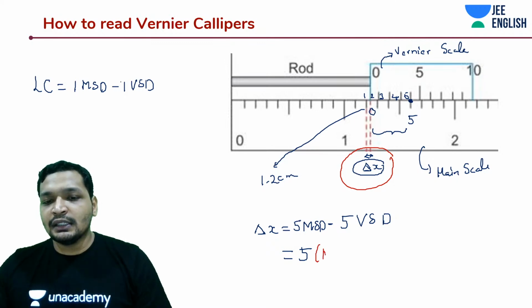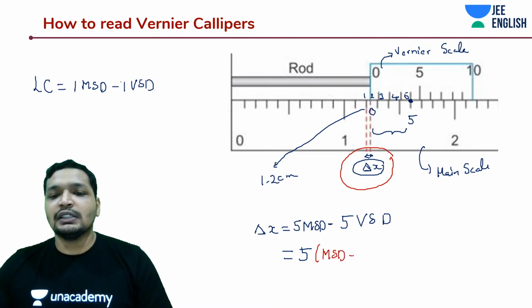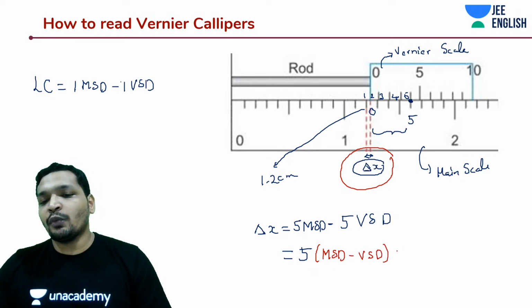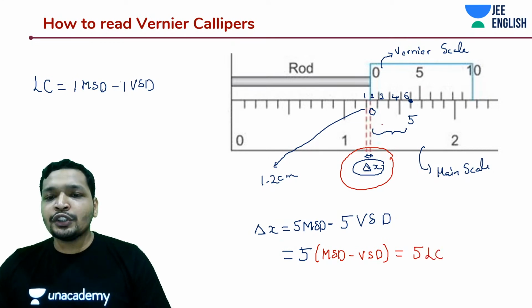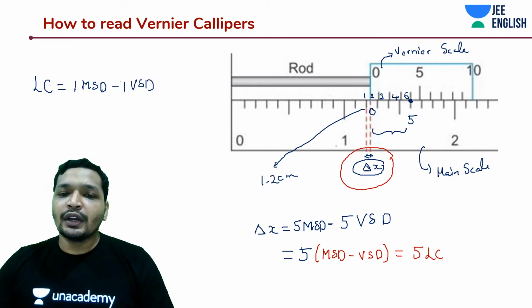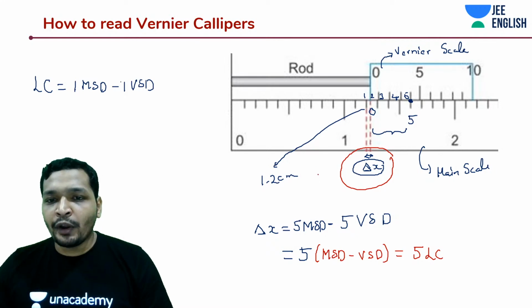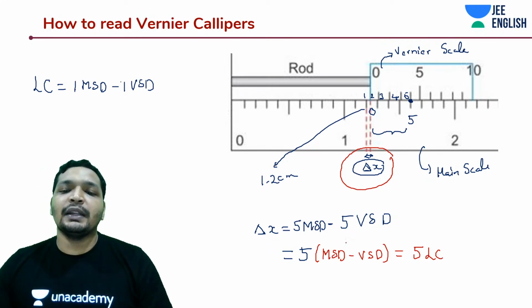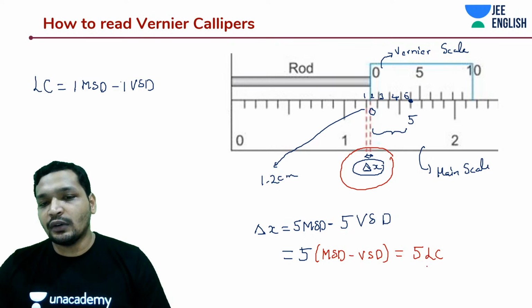Can we write it something like this? 5 into the whole of MSD minus VSD. What is this? This is going to be 5 into least count. So what should have been your reading? Your reading should be this 1.2 centimeters plus 5 into 1 least count.